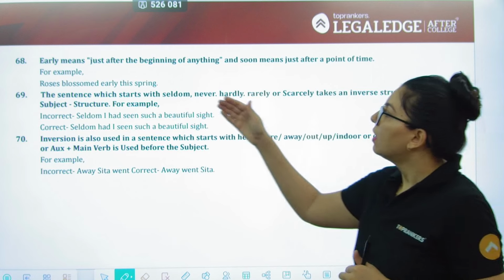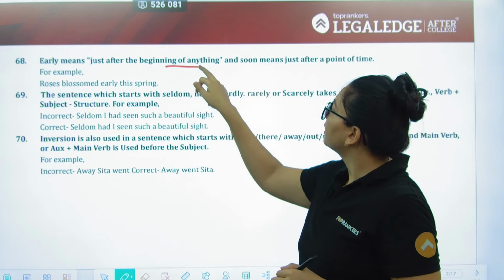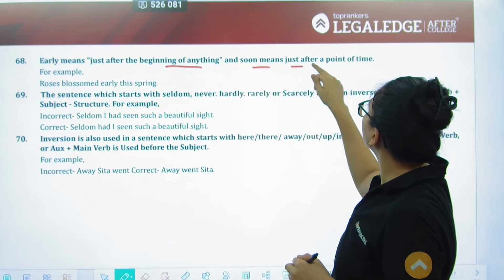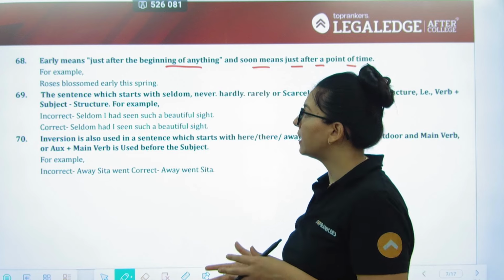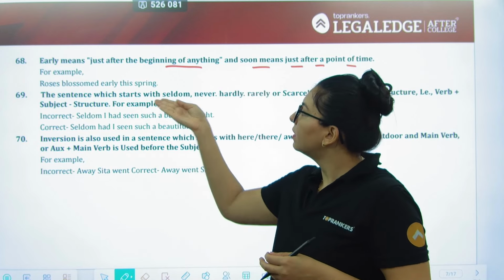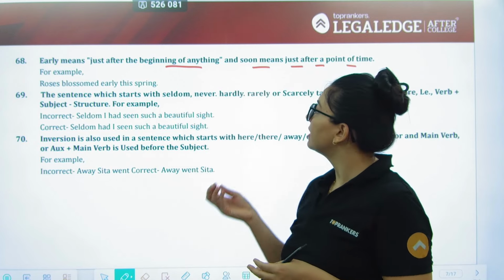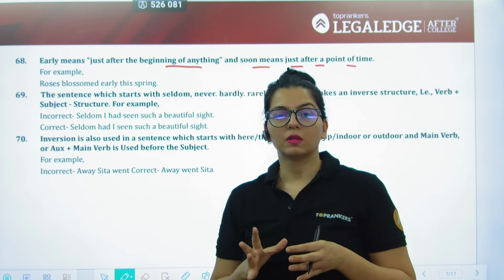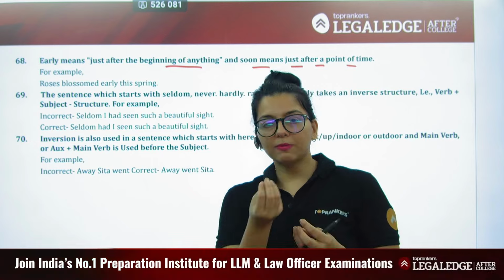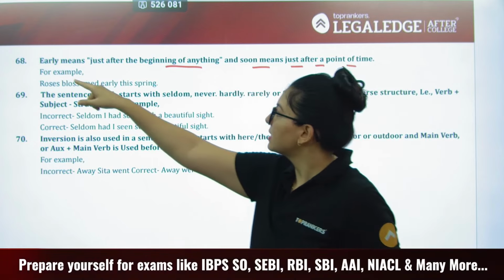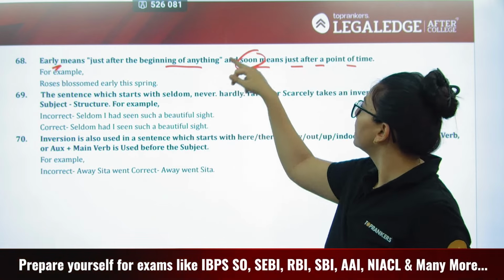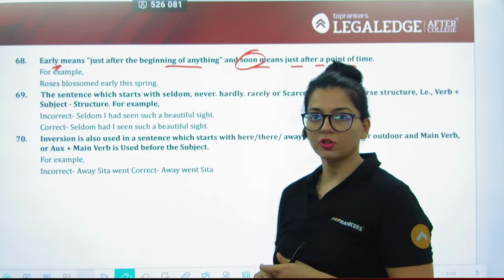Next. "Early" means just after the beginning of anything, and "soon" means just after a point of time. So you need to know the distinction over there. So "roses blossomed early this spring" means it is just after the beginning of anything, right? So if the roses blossom, matlab फूल बस खिला, spring आया नहीं, फूल खिल गया. That is how it is. So please understand they have very distinct meanings to themselves, and you should not be interchanging the two.